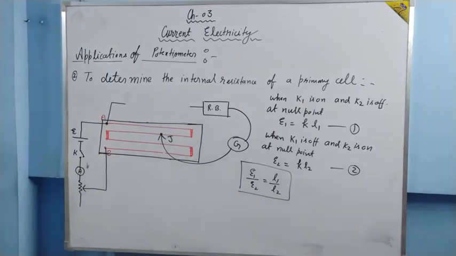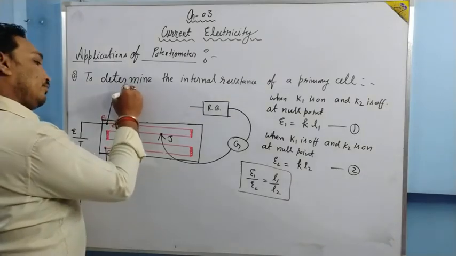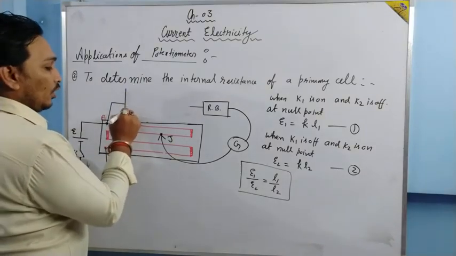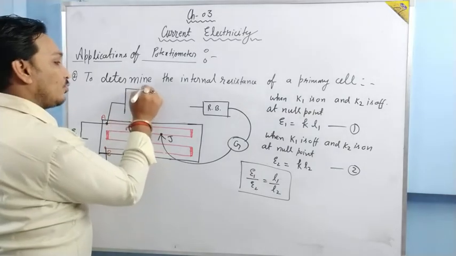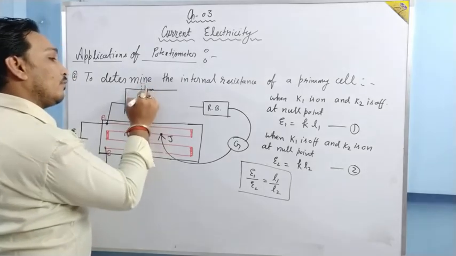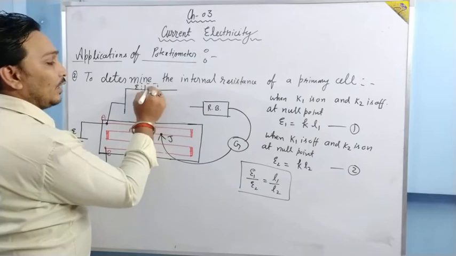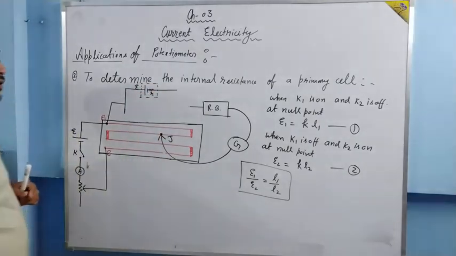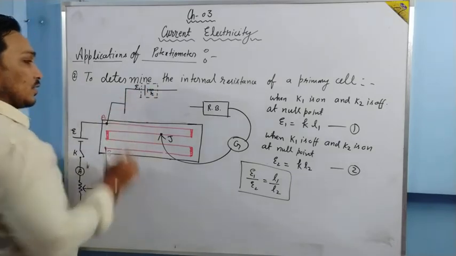Now how is the circuit connected? Suppose the EMF of a cell has to be known. It is this cell, of EMF E and internal resistance r. E we have already used, so let it be E1.